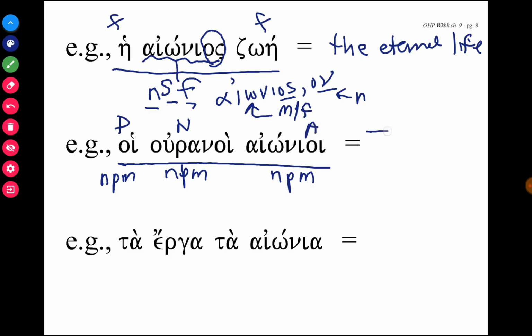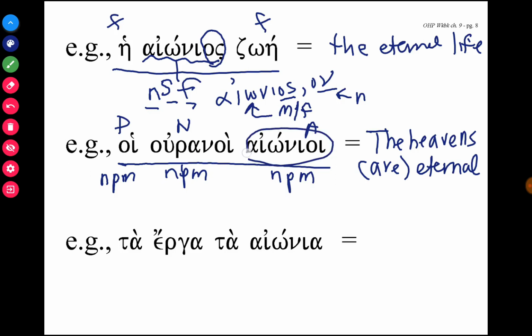We would write this as "the heavens (are, as the verb eimi is implied) eternal." So, the heavens are eternal. Because this is modifying a nominative plural masculine noun, we would expect the adjective to be nominative plural masculine.